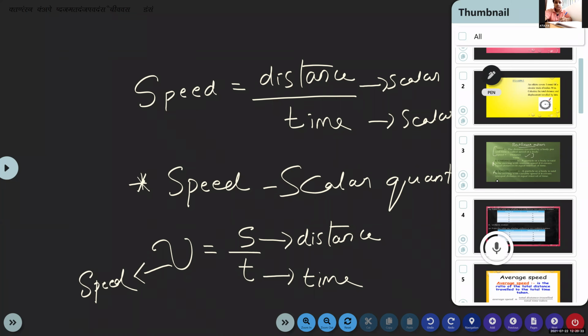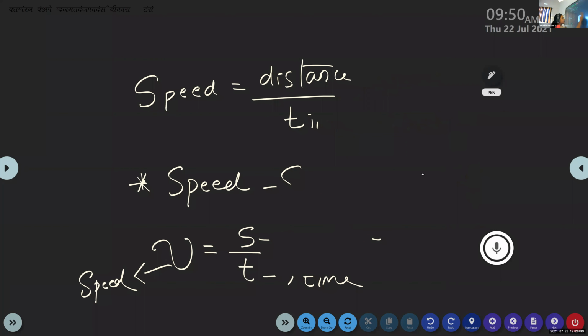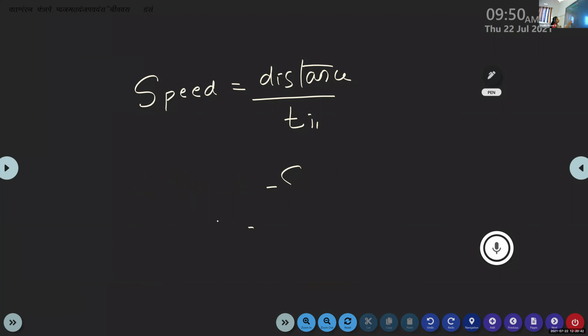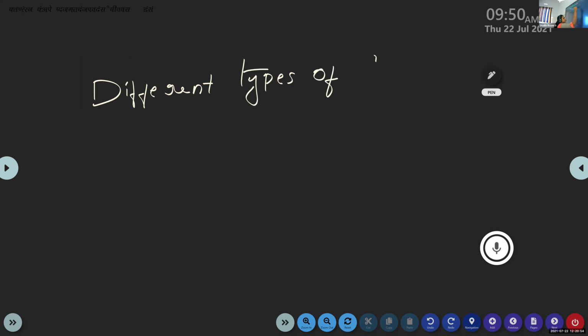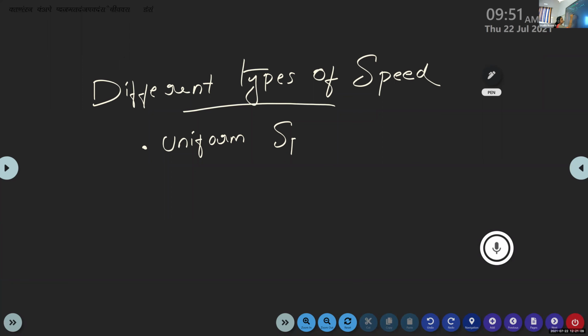Yes, ma'am. Okay. Now we are going to discuss the different types of speed. Write the next subheading. Different types of speed. We have different types of speed. The first one is uniform speed. Second one, non-uniform speed.